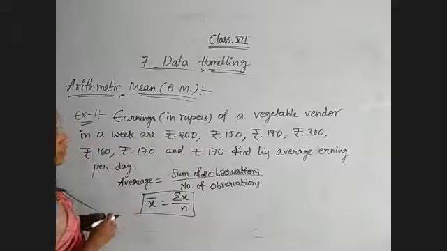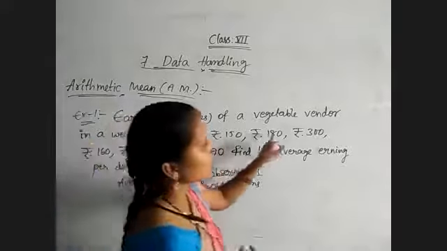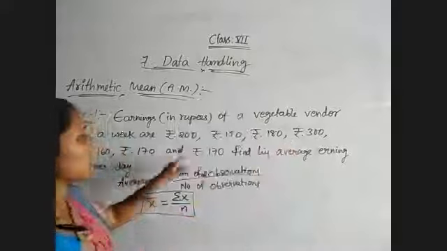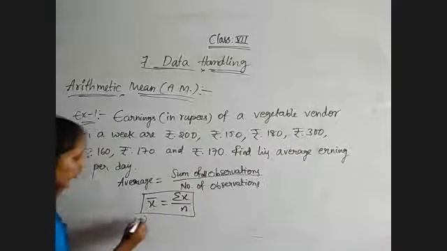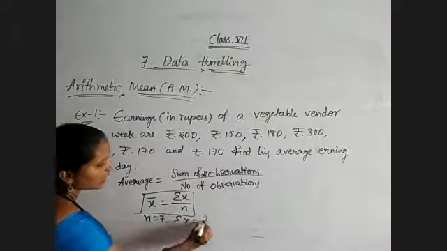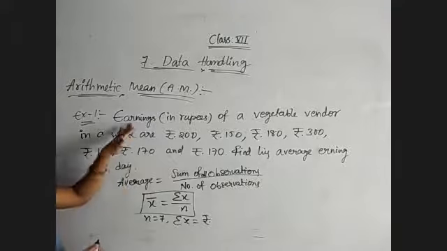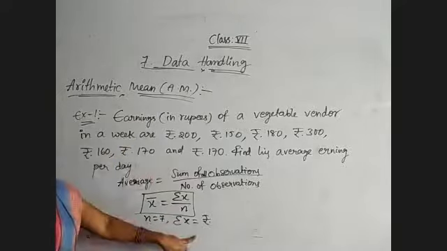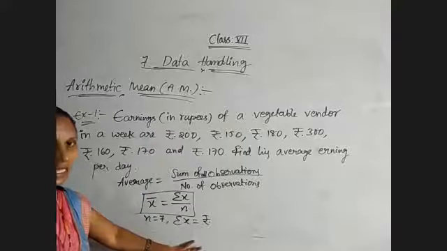Now, here we will see what the sum of observations is. How many observations are given? Count: 1, 2, 3, 4, 5, 6, 7 observations are there. So n value is 7. n equal to 7, and sigma x will be equal to adding all those values. Here the data is regarding earnings, so whatever units are given in the question, the same units we will get in the answer also.